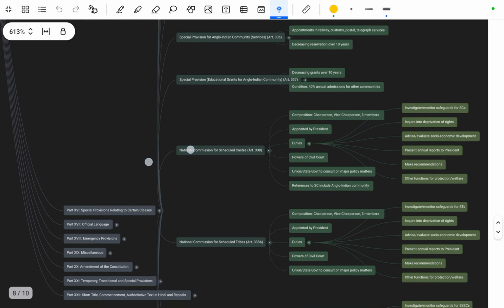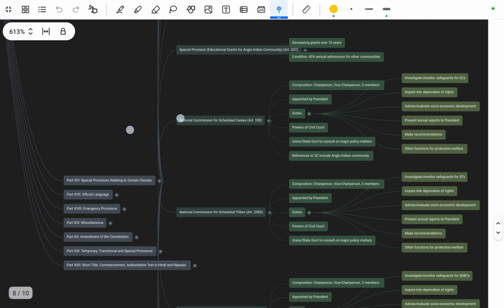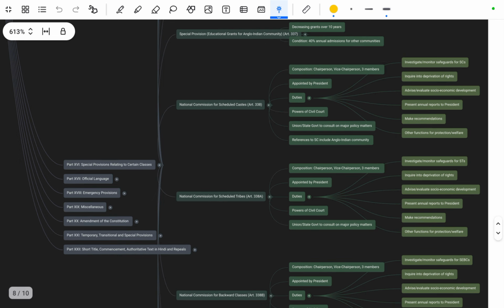Okay, you have to remember the articles that are related to SC, ST and vulnerable classes. Okay, so this is about the decreasing grants over 10 years. Then there is a condition of 40% annual admission for other communities.